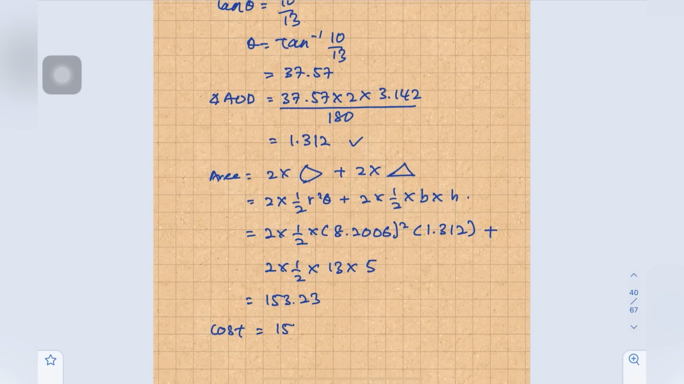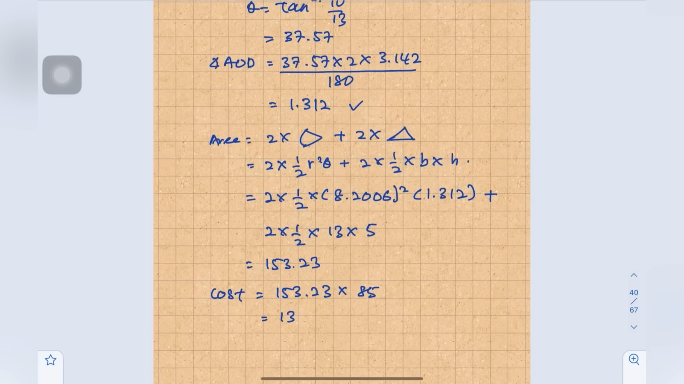Then the cost is 153.23 times 85 ringgit, which equals 13,024 ringgit 55 cent. The allocation is 13,000, so 13,024 ringgit 55 cent is more than 13,000. So it is not sufficient.